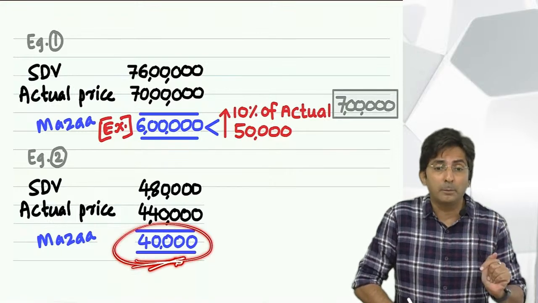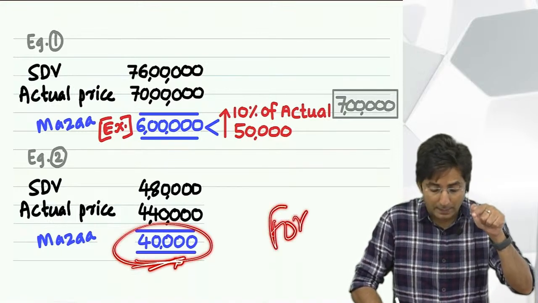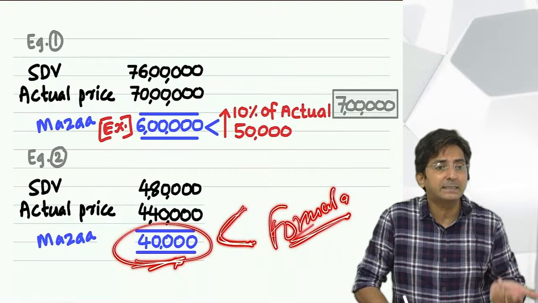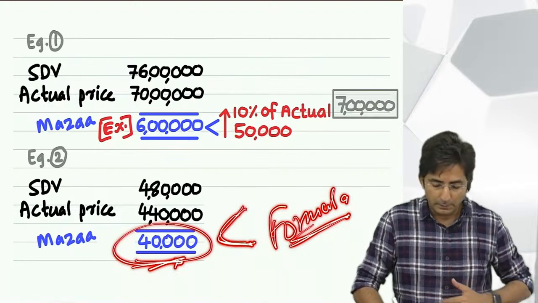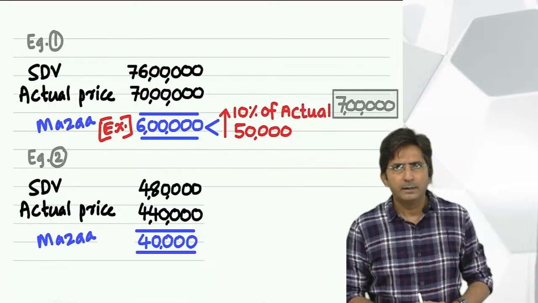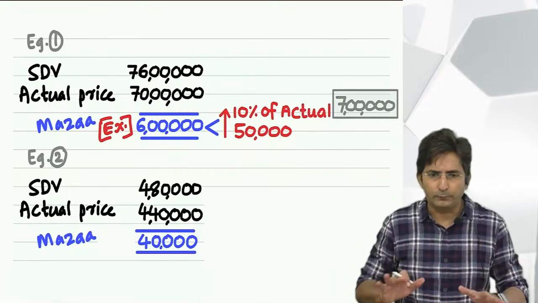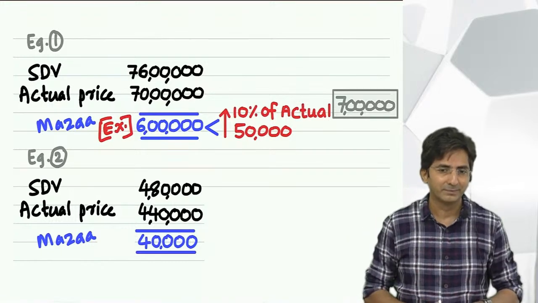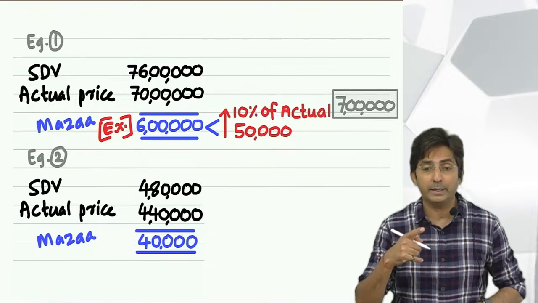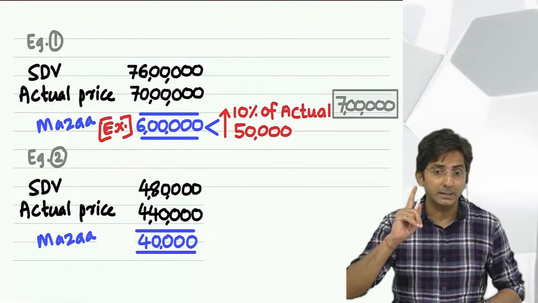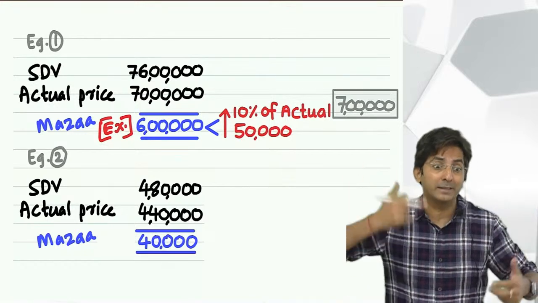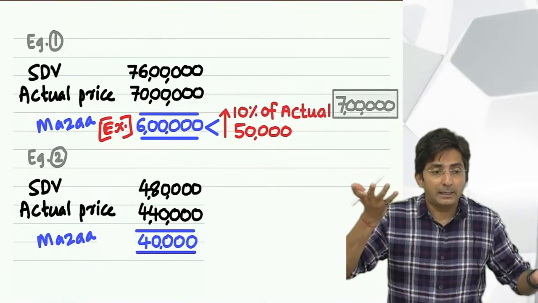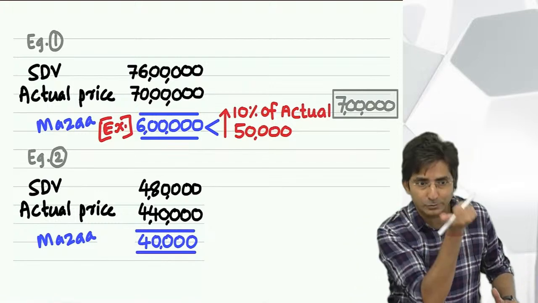But how to decide small and big? Compare this with our formula. And if this amount is smaller, then exempt. Bigger, then taxable. Now tell me what is our formula. 10% of actual price or 50,000, whichever is higher. See, after some time, what mess you will do? You will do whichever is lower. It is whichever is higher. Because in immovable property transaction, difference can be more than 50 also. Because the transaction itself is in crores. So a little big bargaining can also create a difference in crores.